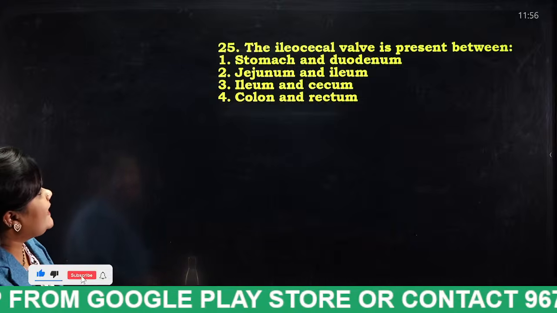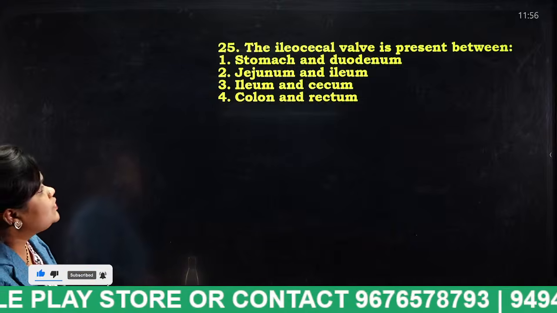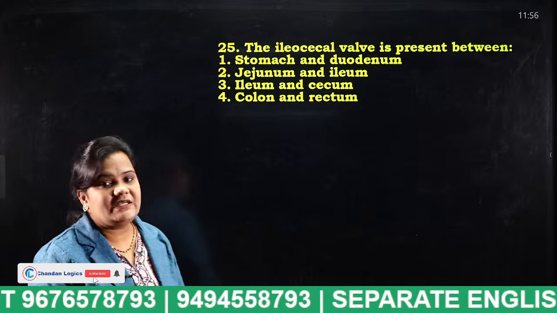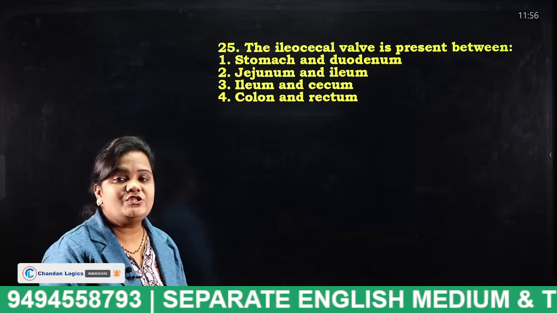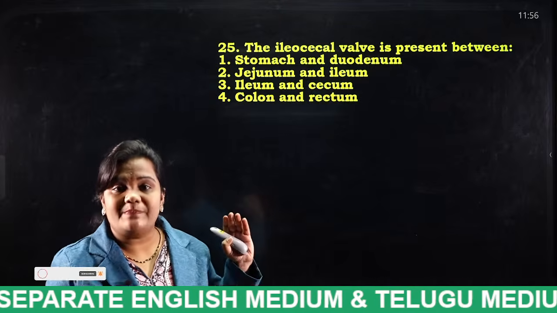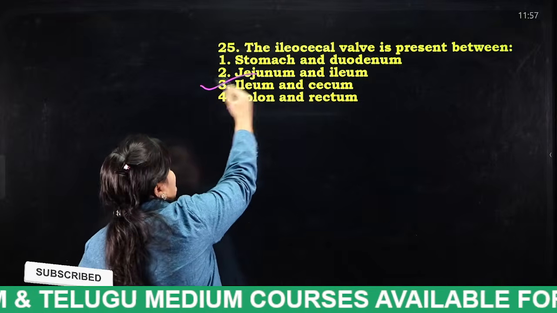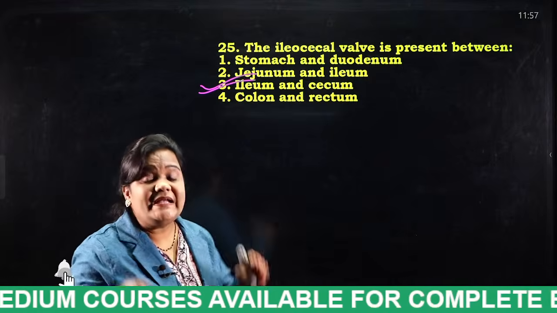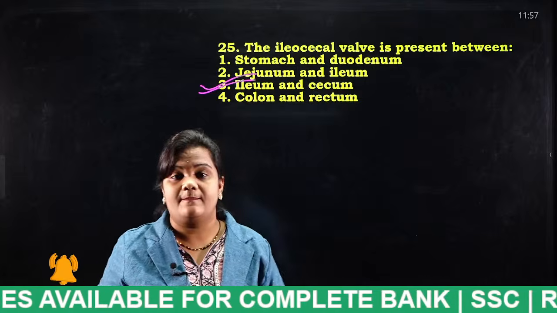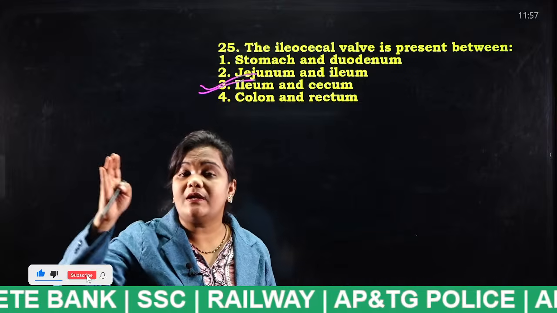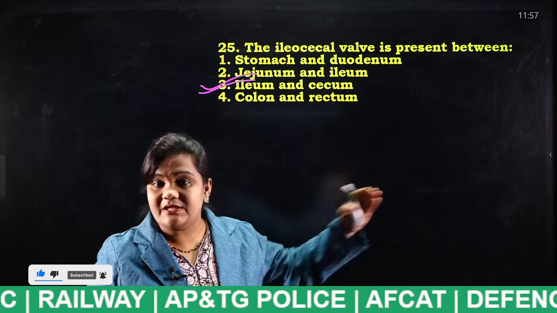Next, the ileocaecial valve is present between the stomach and duodenum, jejunum and ileum, ileum and caecum, or colon and rectum? This is also very important. The valve is present between the ileum and caecum. What is the use of this valve? It does not allow the excess food from the small intestine to enter the large intestine.